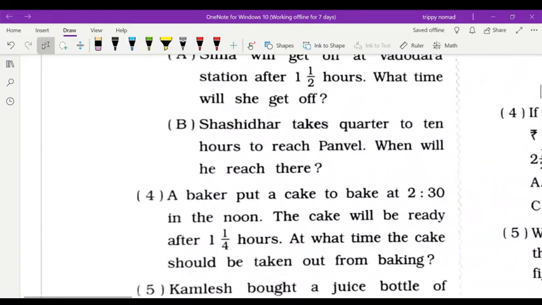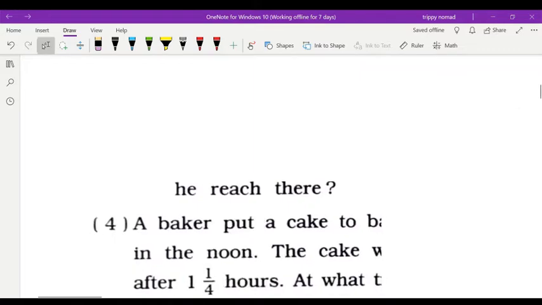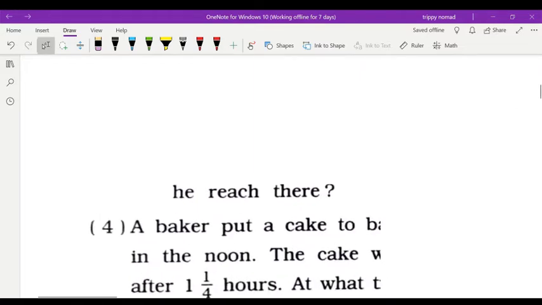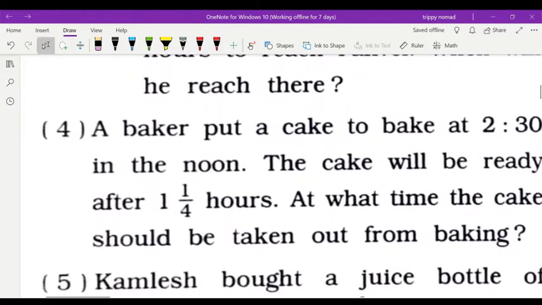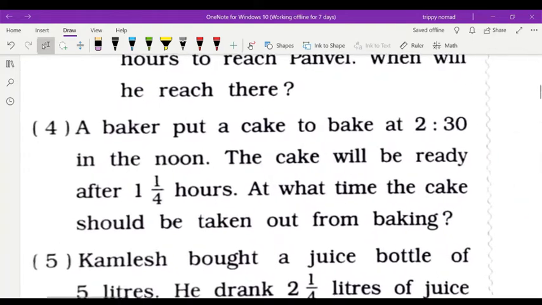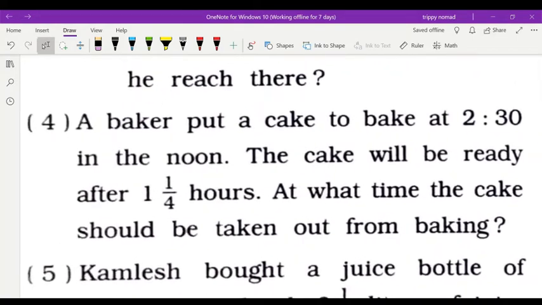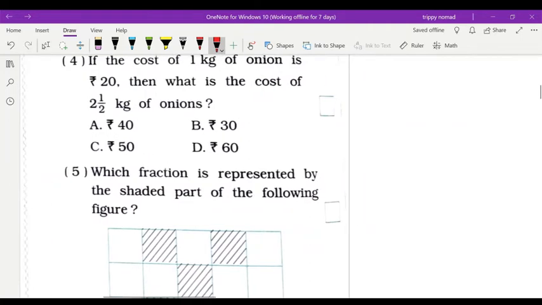Now question number 4. Question number 3 you will do in the activity on the basis of your knowledge. Okay, so now question number 4. A baker put a cake to bake at 2:20 in the noon. The cake will be ready after 1.5 hours. At what time should the cake be taken out from baking? Okay, so we are going to start this question here.